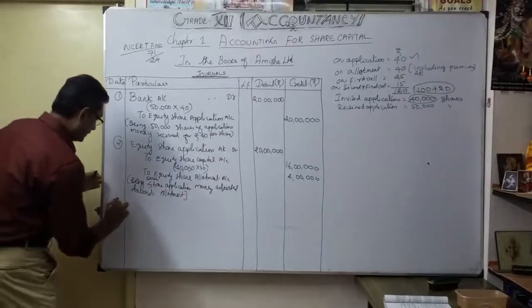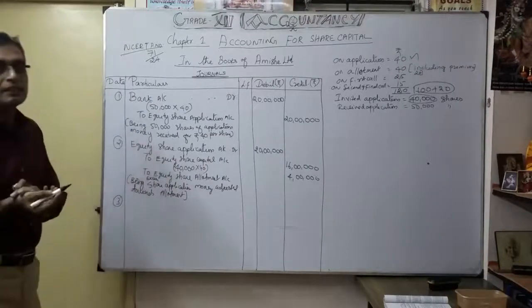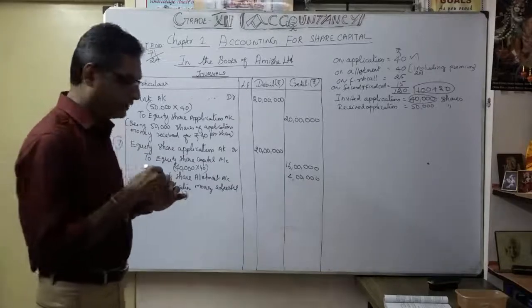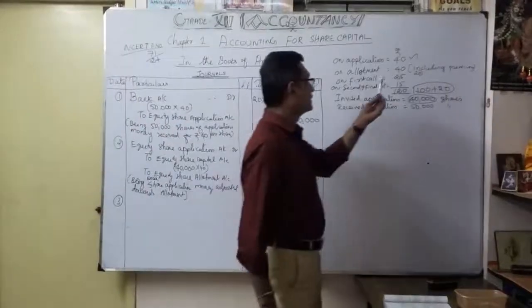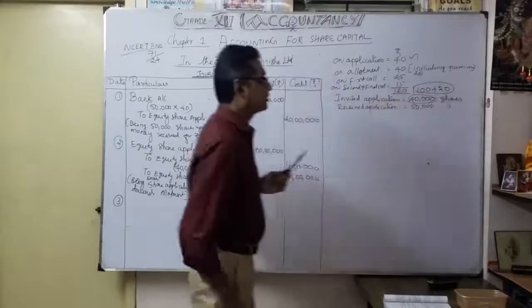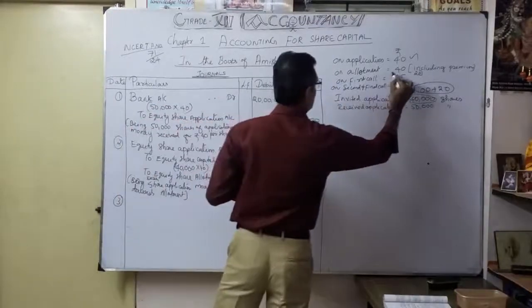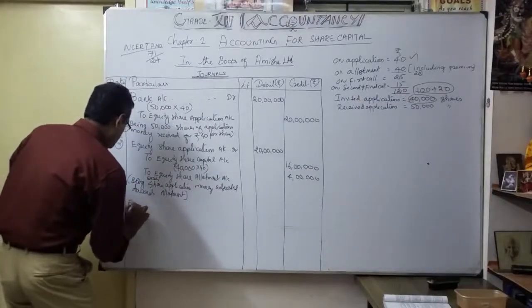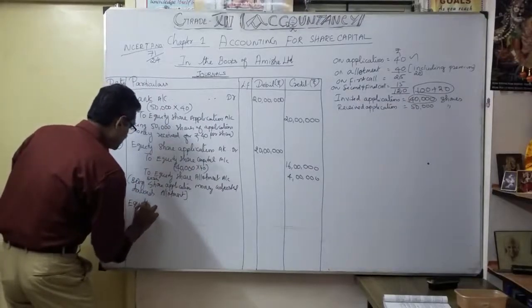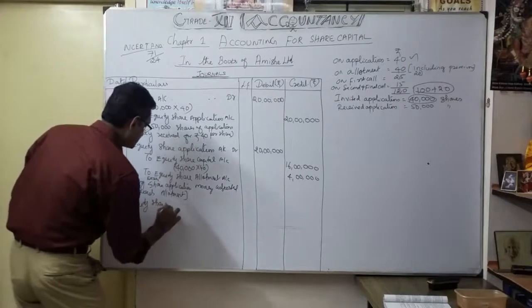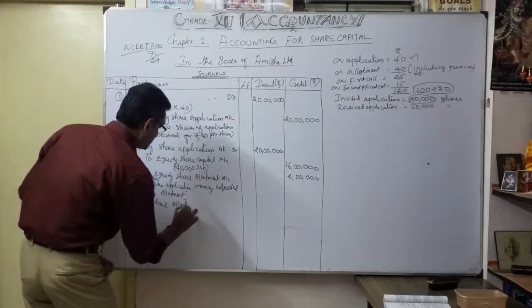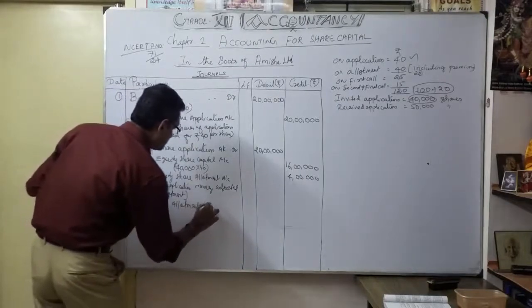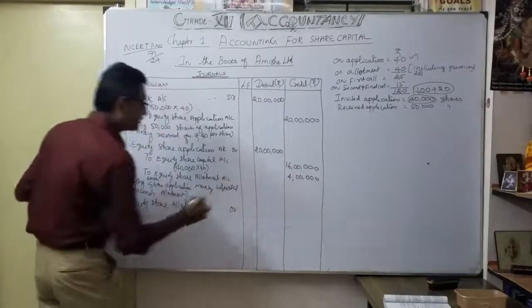Now what is the third entry? Now what is the share allotment due? As you know very well from our earlier discussion, shares are issued at premium. Okay, so now we are going to discuss the allotment part. So how are we going to do it? Equity share allotment account debit, how much?